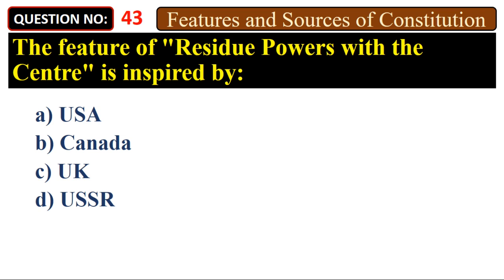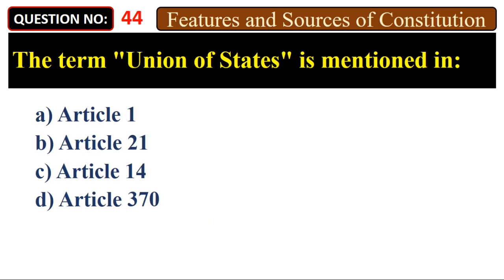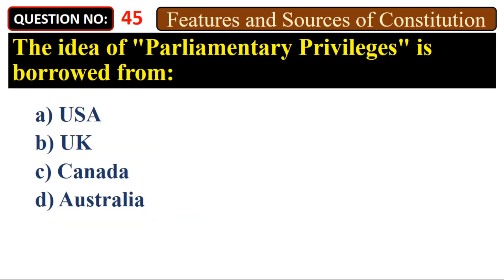The feature of residue powers with the center is inspired by A. USA. B. Canada. C. UK. D. USSR. Answer: B. Canada. The term Union of States is mentioned in A. Article 1. B. Article 21. C. Article 14. D. Article 370. Answer: A. Article 1. The idea of parliamentary privileges is borrowed from A. USA. B. UK. C. Canada. D. Australia. Answer: B. UK.